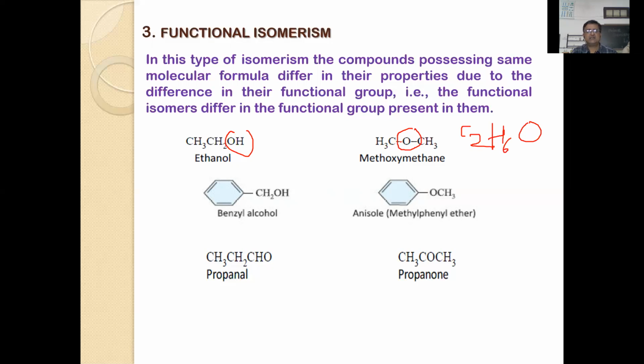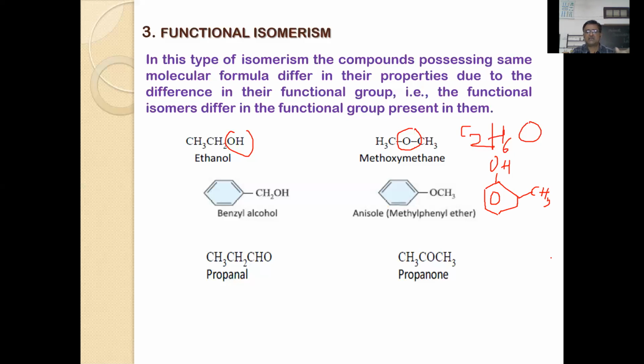Benzyl alcohol and anisole, methoxybenzene, and even substituted phenols, cresols. Any cresol you can take. For instance, I am writing orthocresol, CH3, or paracresol or metacresol.